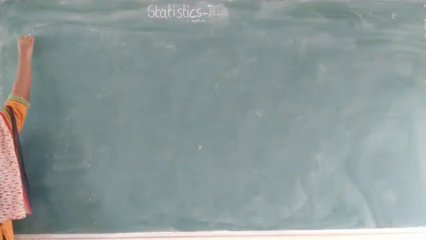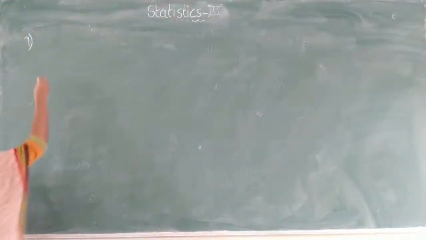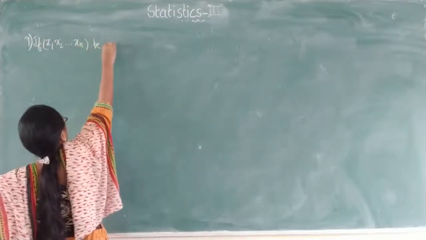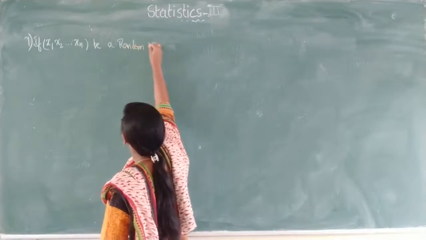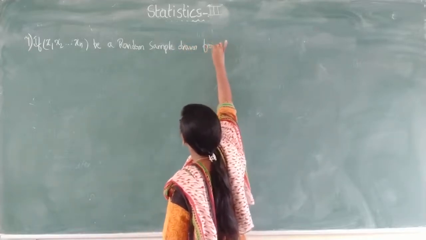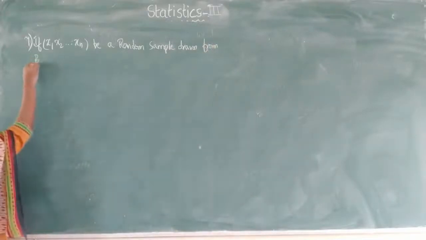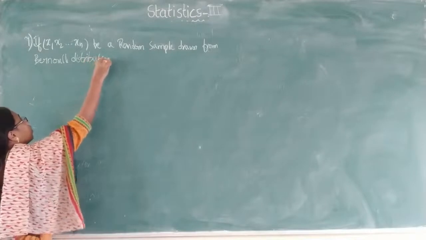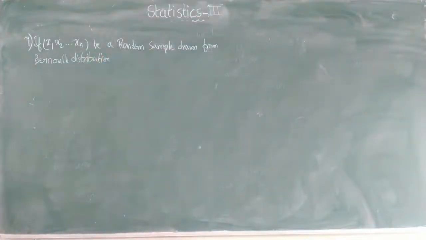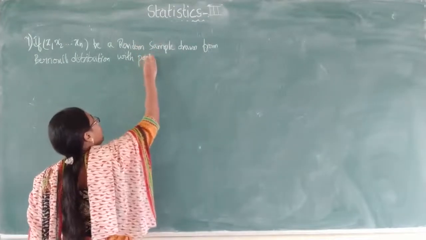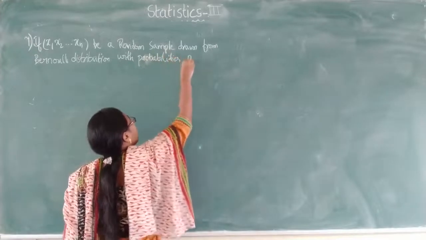Coming to the seventh question. The question is, if x1, x2, so on, xn be a random sample drawn from the Bernoulli distribution, with the parameters or probabilities p and 1 minus p.